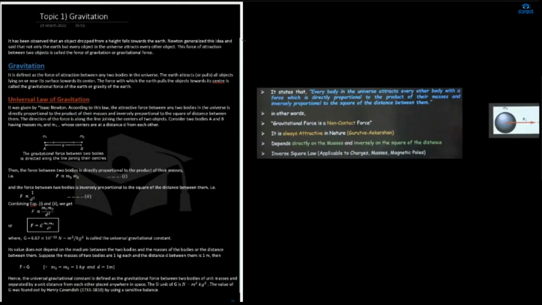Are applying force on each other. Every body in the universe, all the bodies in the universe are applying force towards each other, no matter how far that body is from the other body. Okay, so जैसे कि just because of gravitation only we are staying on this earth, right? We can stand on this earth just because of gravitation.